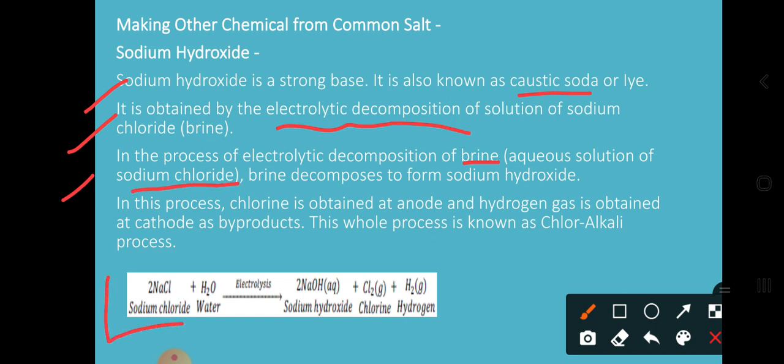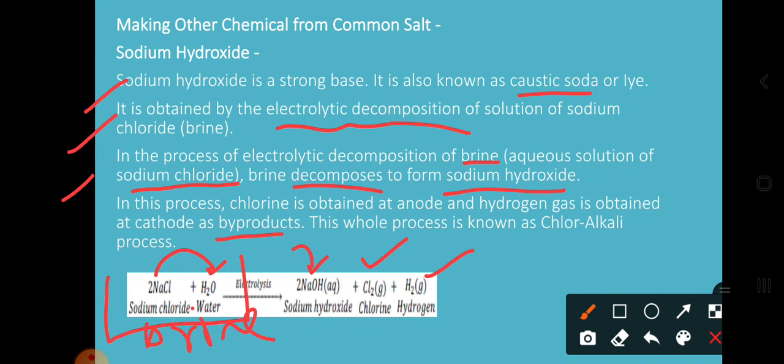So dear students, this whole content is nothing but the brine solution, where sodium chloride is contained in water and is known as the brine solution. So this brine is decomposed to form sodium hydroxide. In this process what happens? Chlorine gas is obtained at the anode because it is the negative ion, and hydrogen gas is obtained at the cathode as byproducts. So here you will get three things in total.